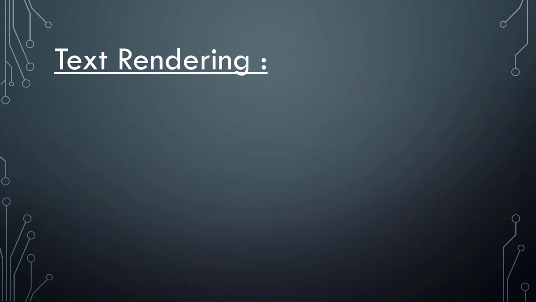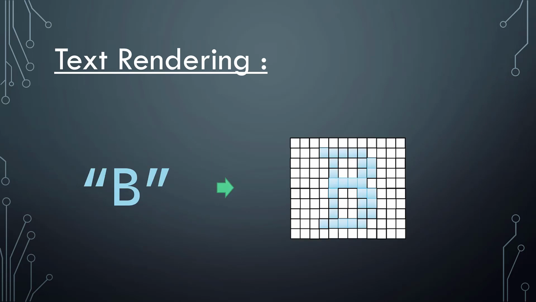Hello everybody, in this video I'll cover how to render text into a frame buffer. So we have some character or some string of characters and we want to convert that into actual pixels in our frame buffer so we can display it on screen, or we can render into some offline render target.